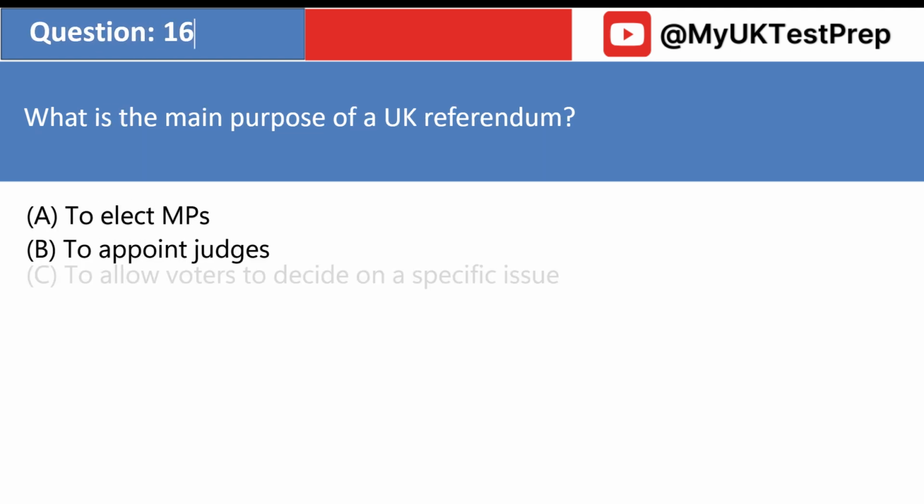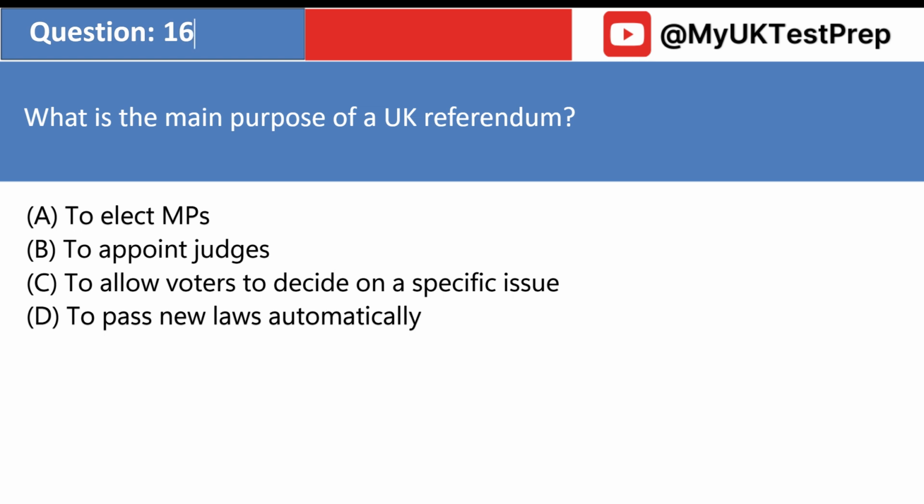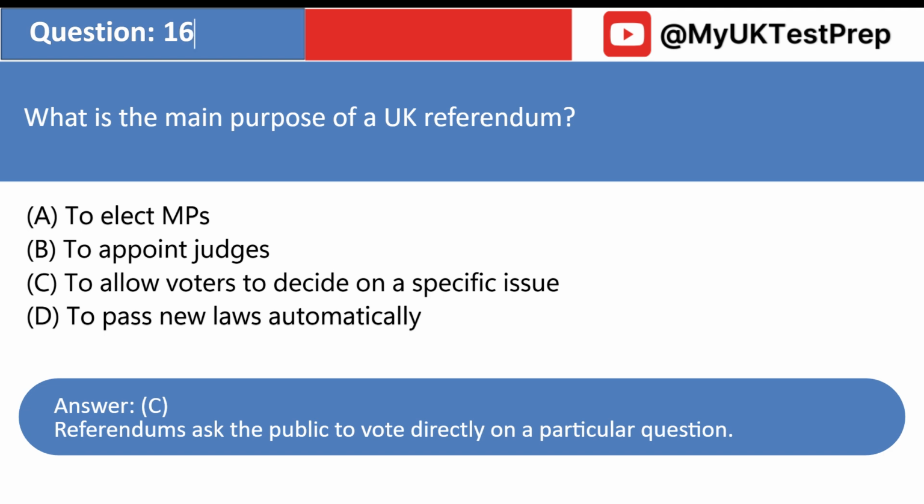What is the main purpose of a UK referendum? A. To elect MPs. B. To appoint judges. C. To allow voters to decide on a specific issue. D. To pass new laws automatically. Answer: C. Referendums ask the public to vote directly on a particular question.